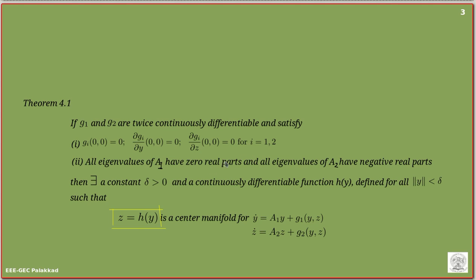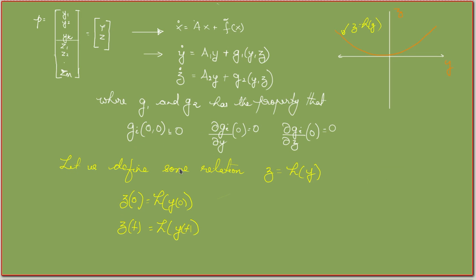That is a theorem which we will state without proof here, and this is the definition for a center manifold.